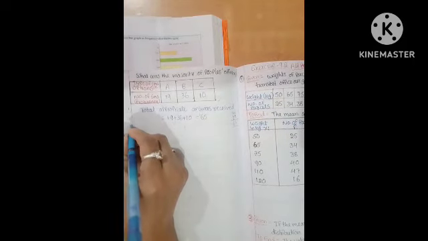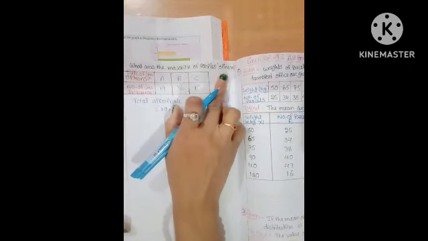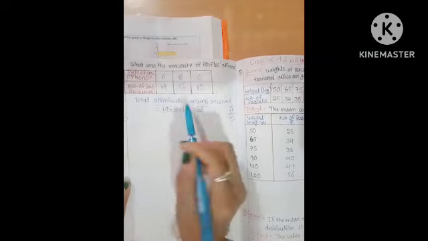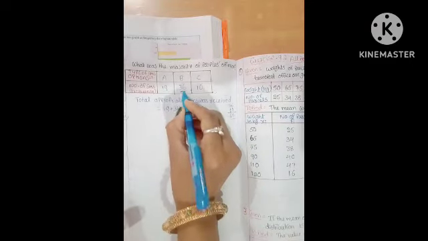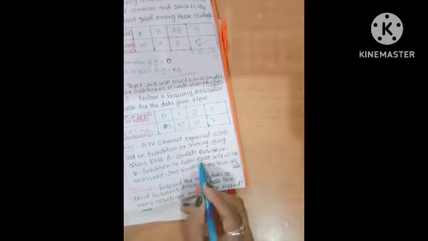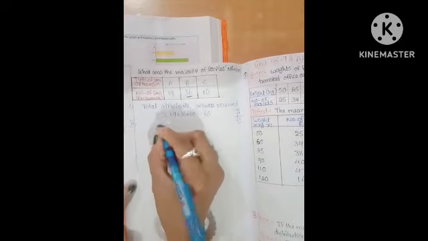It's over. Next, the second question: what was the majority of people's opinion? Which one is the majority, Gagan Sai? Among all three options, which is the majority? Yes, 36. Which SMS is that? B. What is option B? It is prohibition in public places only. That is the majority of people's opinion.